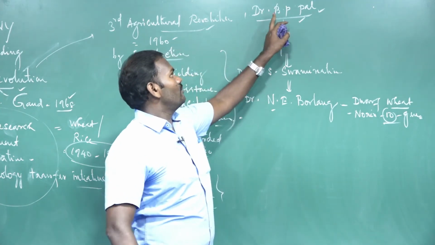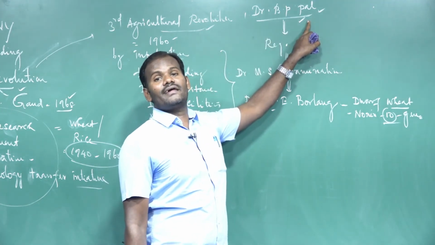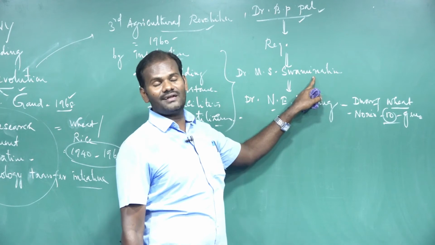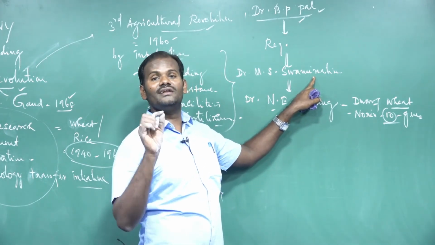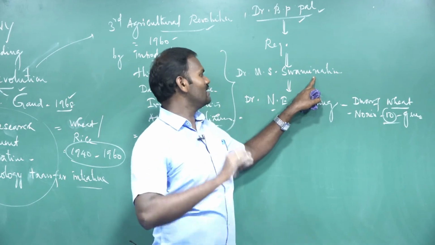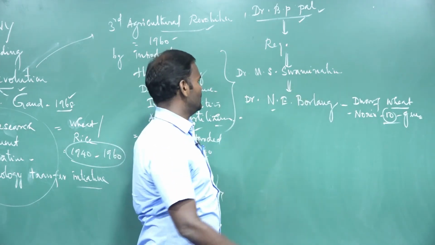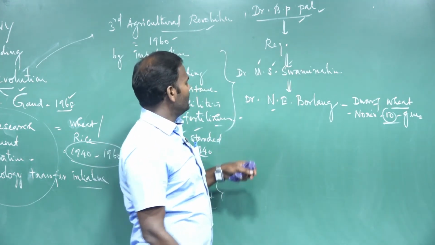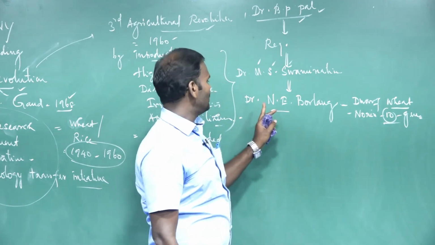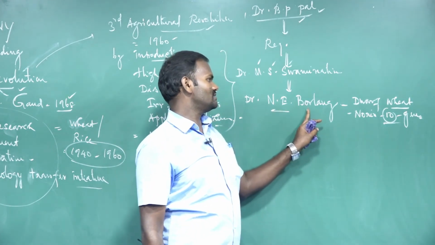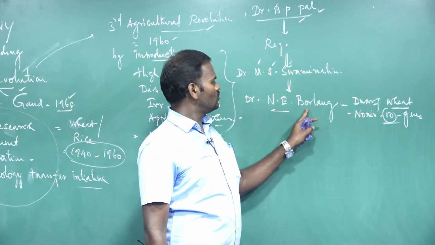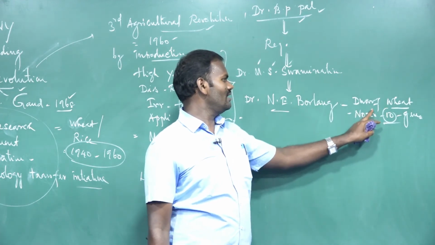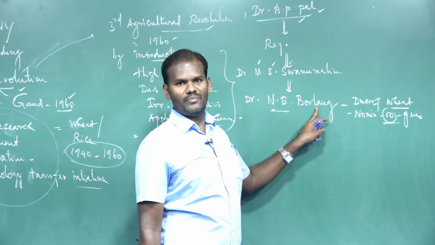Listen, Dr. B.P. Pal, he was the director of the Indian Agriculture Research Institute in New Delhi. He requested Dr. M.S. Swaminathan, the father of the Indian Green Revolution, Mankombu Sambasivan Swaminathan, to arrange Dr. Norman E. Borlaug, the father of the Green Revolution, to obtain dwarf wheat varieties, because the Norin 10 dwarf wheat was developed by Norman Borlaug in Mexico.